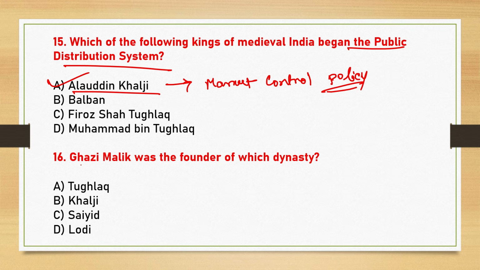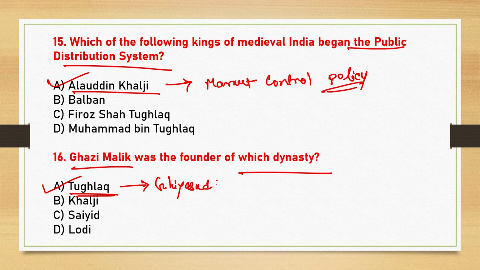Next, Ghazi Malik was the founder of which dynasty? So the correct answer is option A, that is called Tughlaq dynasty. Ghazi Malik is the original name of Ghiyasuddin Tughlaq.